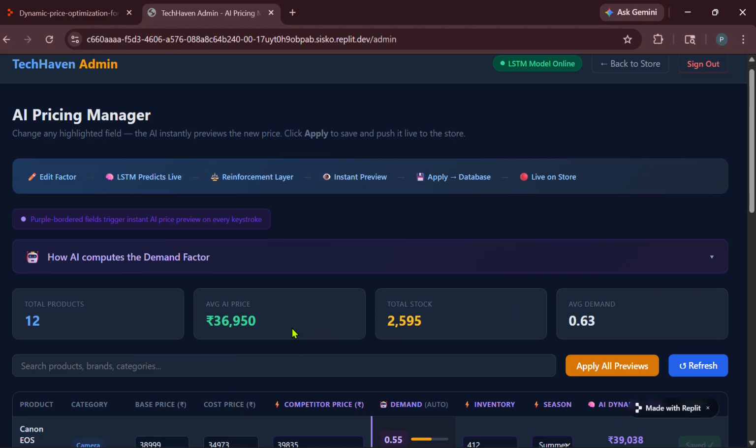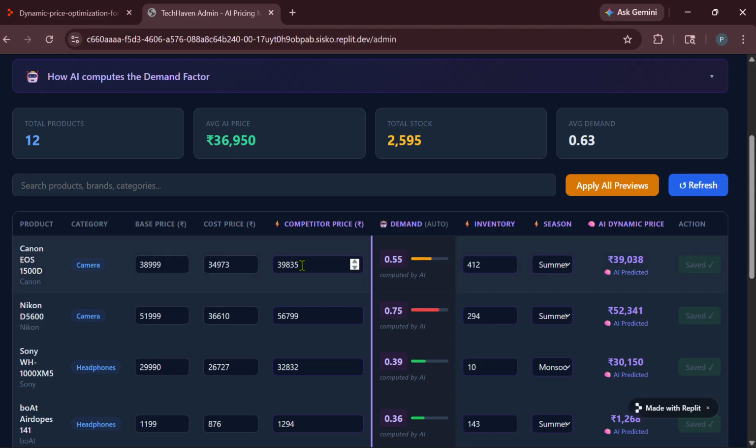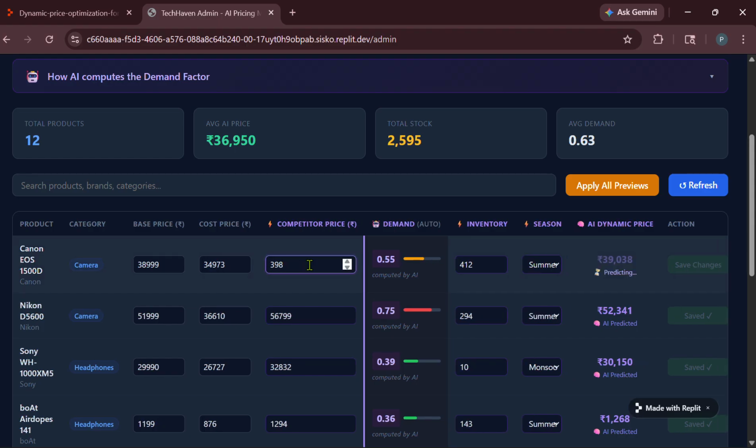When we change anything in our dataset, like this, the demand also increases.